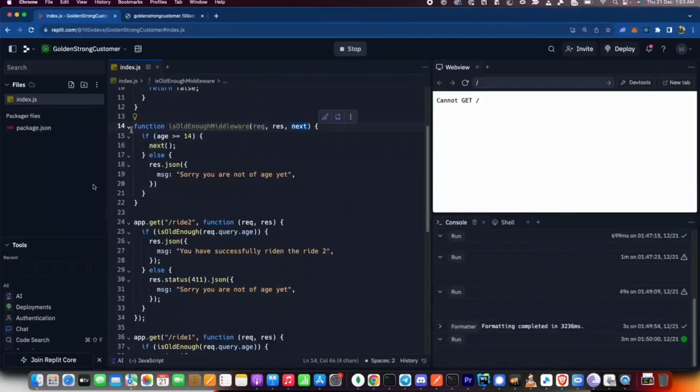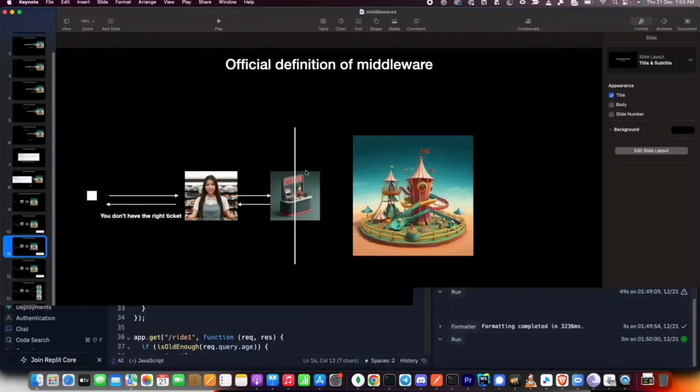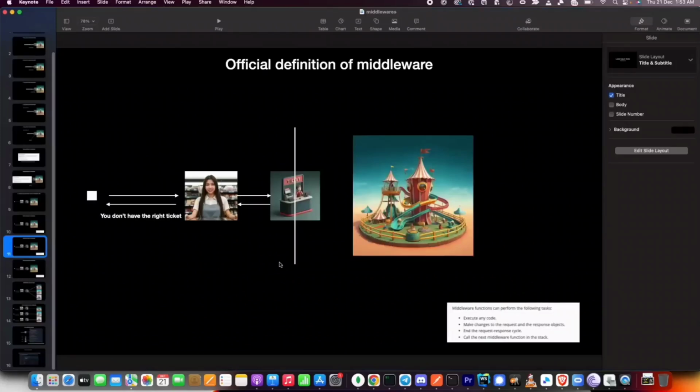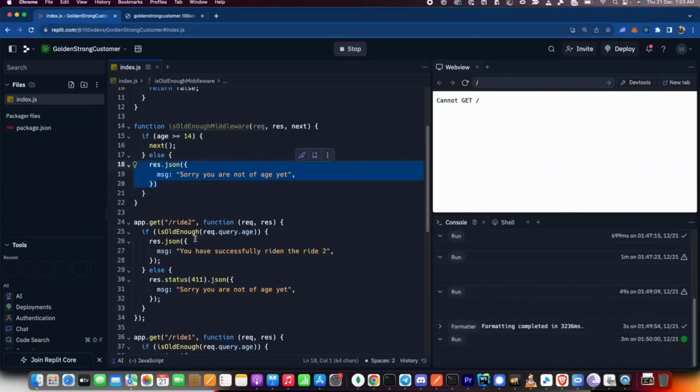All that you have to do here is, okay, if age is above a certain number, whatever your logic is, then let the user propagate to the next middleware. If not, then stop the request right here, which is similar to what we're doing in the slides here. This guy stops the request right here. Or if I go a slide above, if you don't have the money, the request stops right here, right? That is this guy. But if you do have access, then you call next.